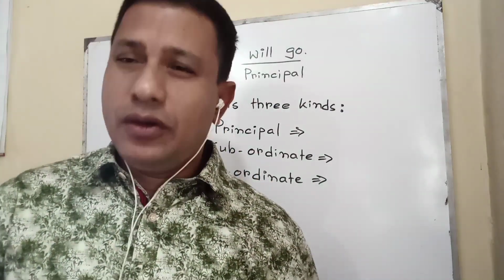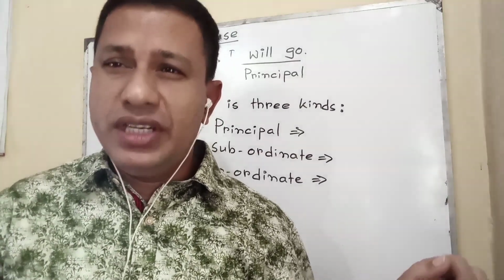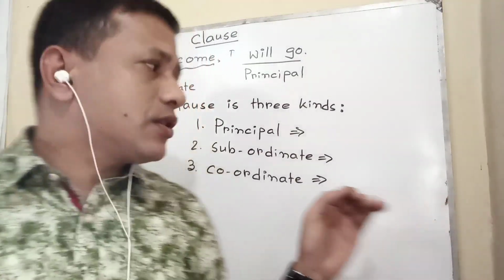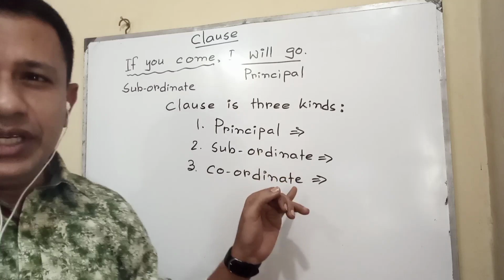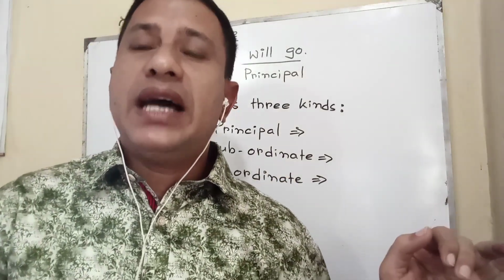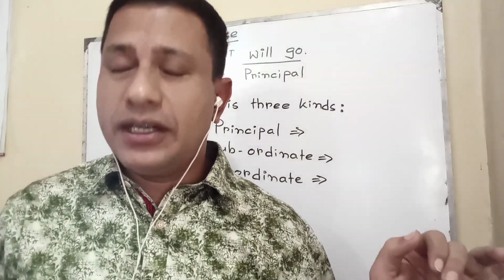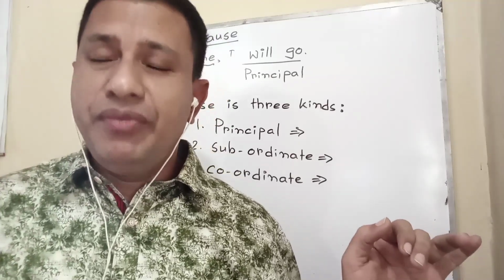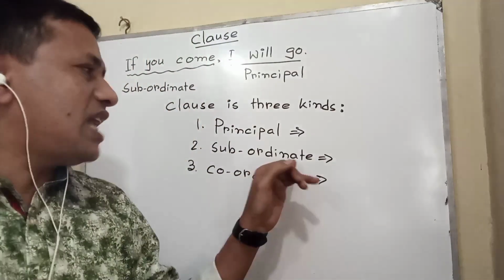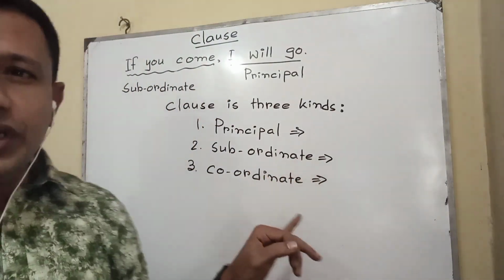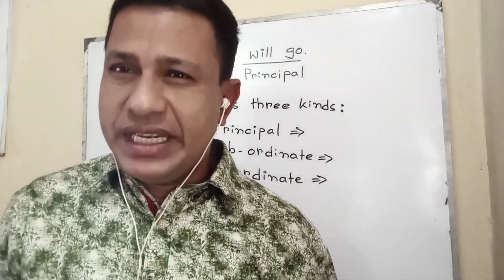Principal clause: the clause which can make its meaning without depending on other clauses. Subordinate clause or dependent clause: the clause which has to depend on another clause or principal clause to make its meaning. Coordinate clause is found in compound sentence.